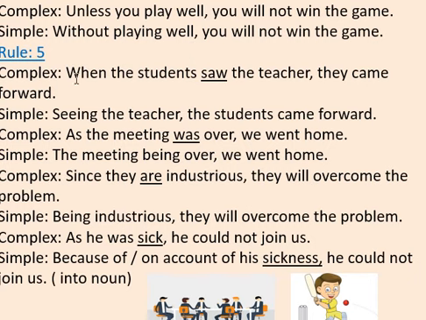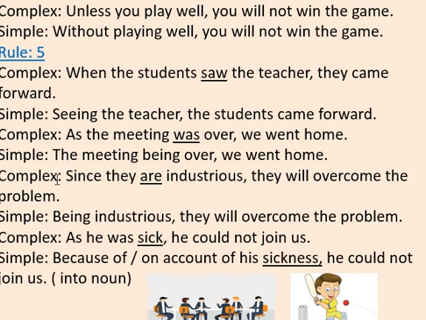In complex sentence we say, when the students saw the teacher, they came forward. Here the subjects of both clauses are the same and they both have a main verb. So in making the simple sentence, we convert the main verb of the subordinate clause into ing form, that is, seeing the teacher, the students came forward. Next example, as the meeting was over, we went home. Here, simple sentence: the meeting being over, we went home.